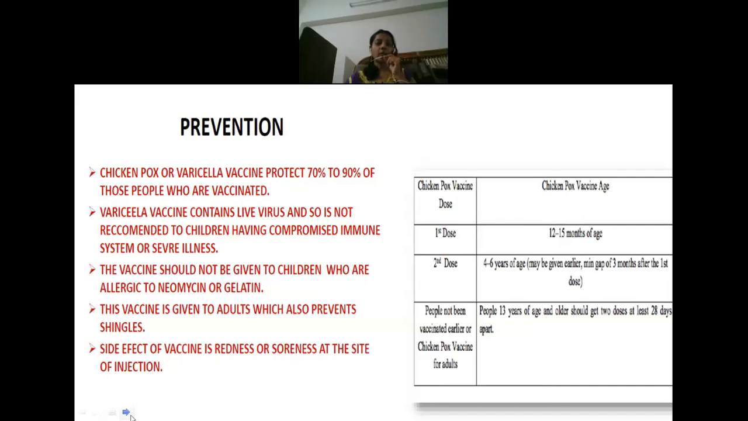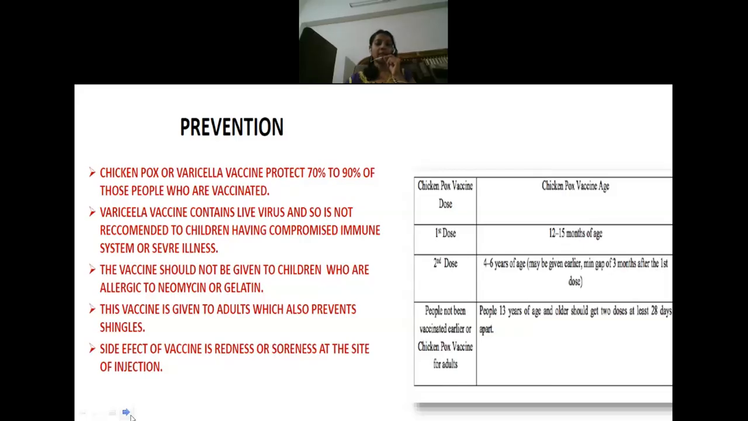Now, for prevention of chickenpox, we can give the chickenpox vaccine. The first dose is usually given at 12 to 15 months. The second dose is given at 4 to 6 years of age. People who have not been vaccinated earlier, especially adults and people 13 years of age and older, can receive two doses, usually at least 28 days apart. So if you have taken the first dose today, after 28 days you have to take the next dose. That is how you will take the vaccine for chickenpox.